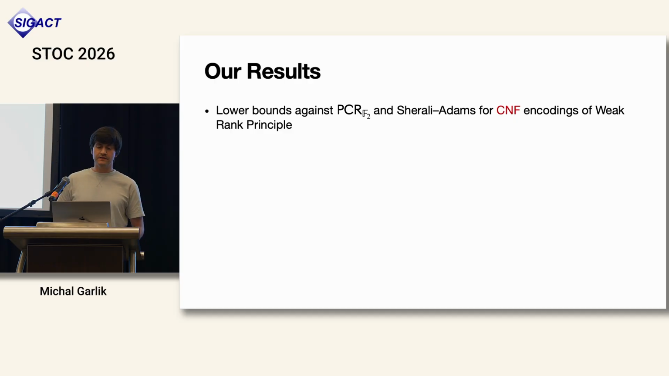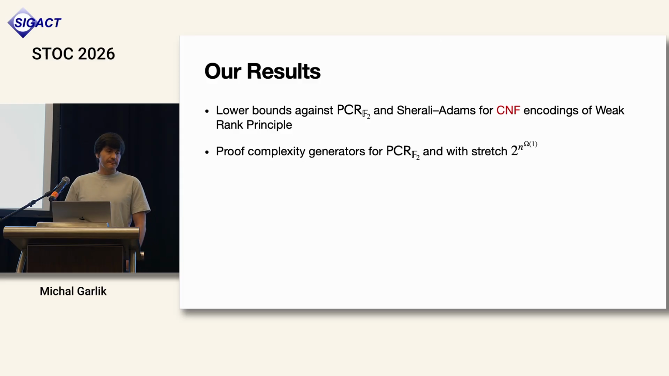We show that this rank principle is indeed hard for various proof systems, including polynomial calculus resolution over the 2-element field and Sherali-Adams. We use not only the algebraic encoding, which you have seen, but also 2 different CNF encodings. I'll describe one of them on the next slide.